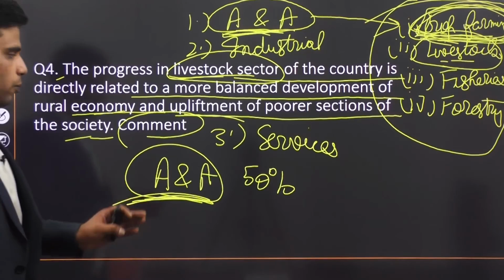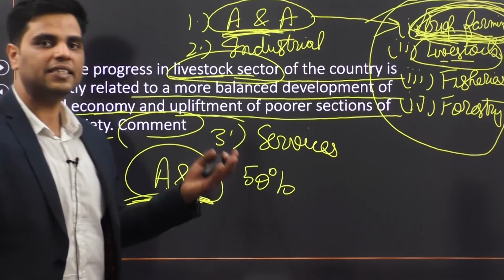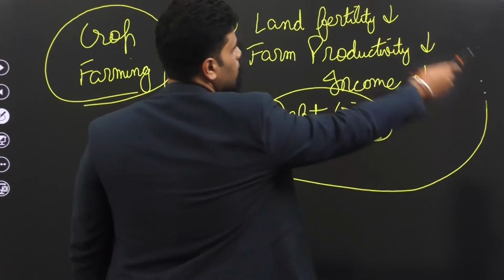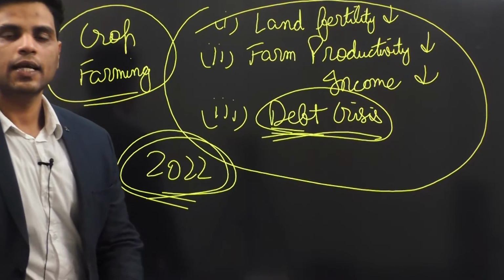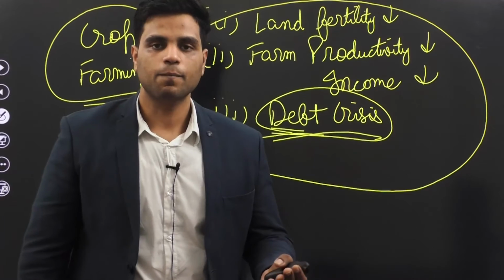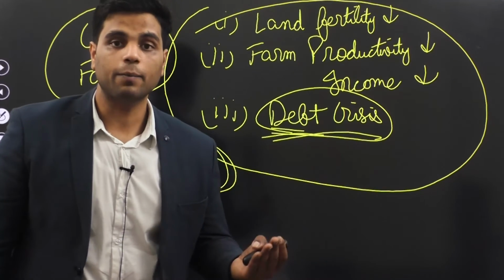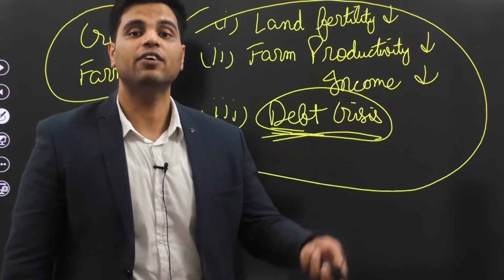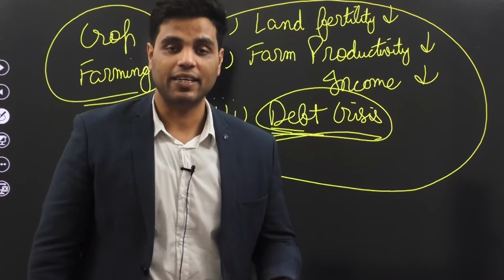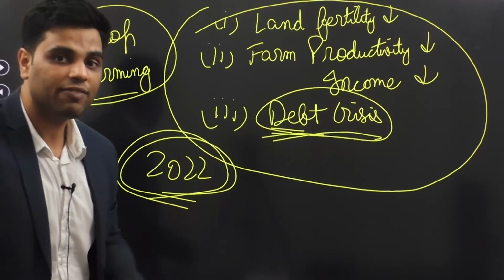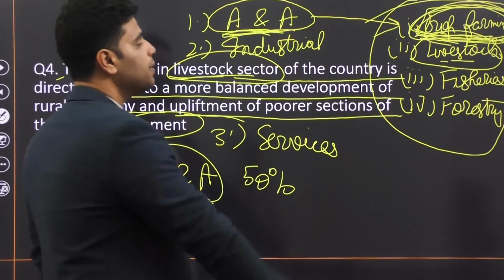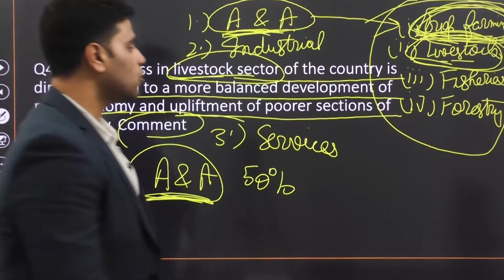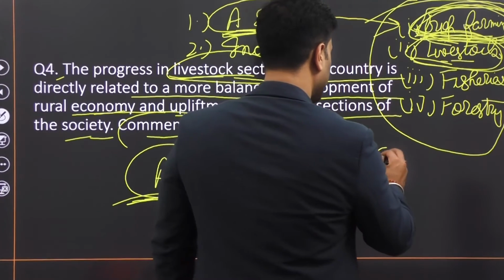Comment. Now, you'll answer this question by saying that the current crop farming sector is facing these problems. So to help farmers in raising their income, government should support farmers in diversifying their farm activities. Now, how can farmers diversify their farm activities? Well, they can side by side engage in livestock rearing. What are the advantages of livestock rearing? It would supplement their income.